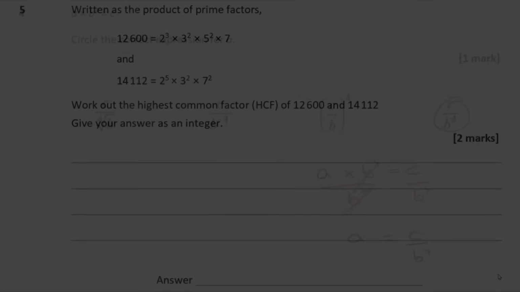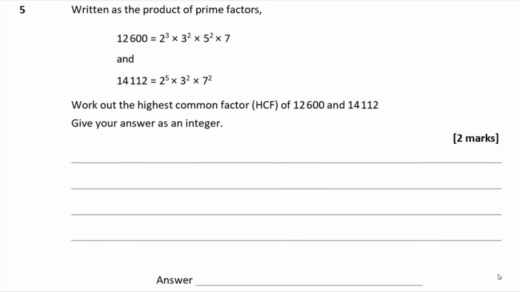Question 5. Written as the product of prime factors, 12,600 is 2 cubed times 3 squared times 5 squared times 7, and 14,112 is 2 to the power 5 times 3 squared times 7 squared. Work out the highest common factor of those two numbers. Give your answer as an integer.